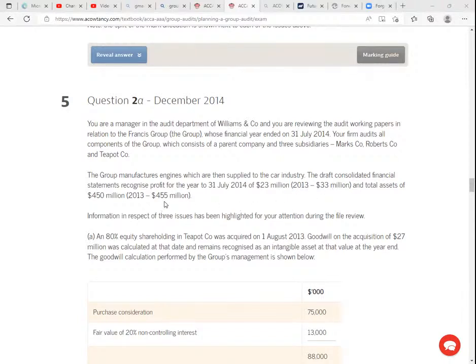When they're giving me these figures, they would want me to compute the materialities. Of course, they would also expect me to do analytical procedures. Like now you can see, July 2014 it was 23, 2013 it was 33, decreasing actually. And total assets in this case, 450, and in 2013, total assets were 455. So I can see my assets are going down. And the sales was also going down. This is quite interesting.